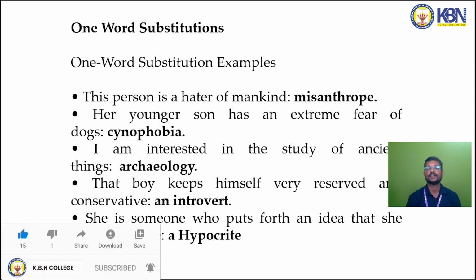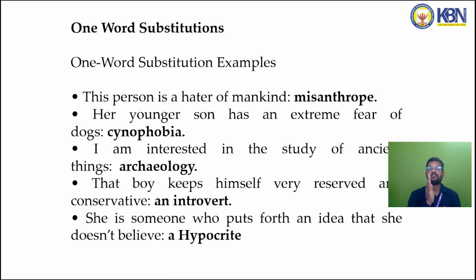Beating around the bush means we can express something in a single word, but it is explained in the form of a sentence or two. Rather than beating around the bush, if we just make it a single word, that will do.